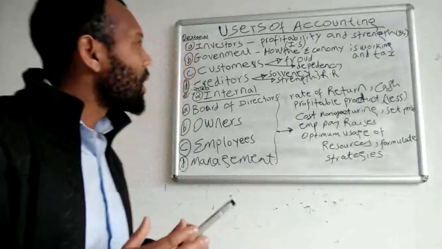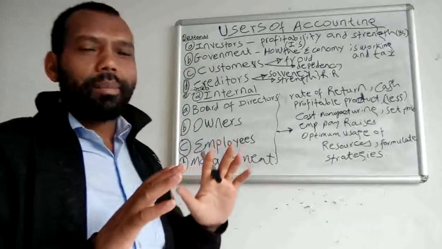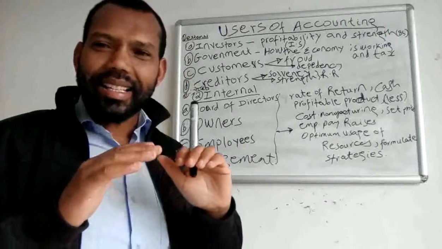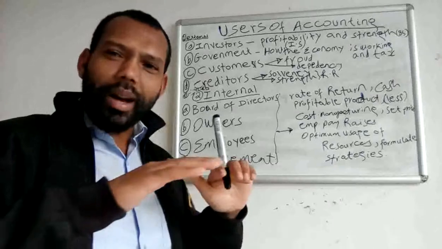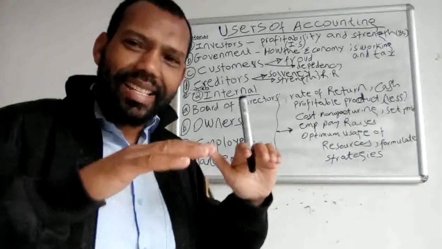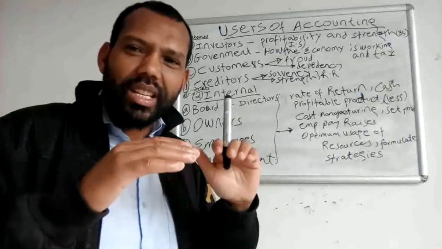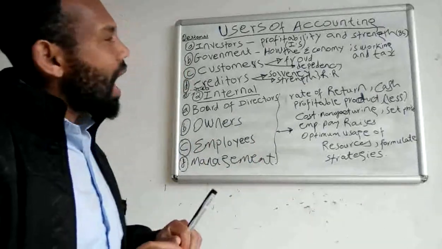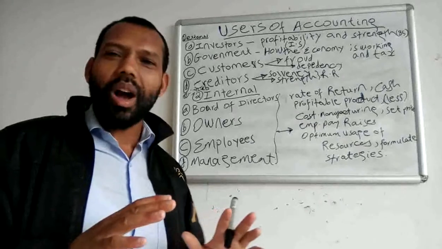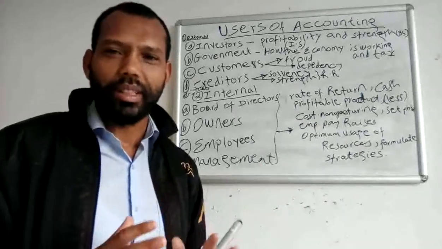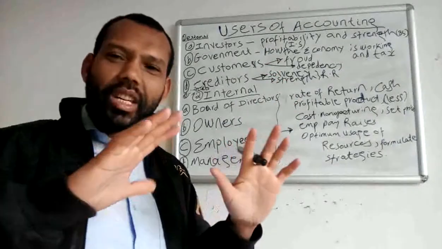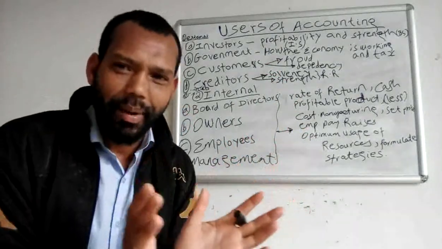Before they provide that money, they must understand the performance and the strength of that company. How can they find this information? They find it in the financial report of that company.